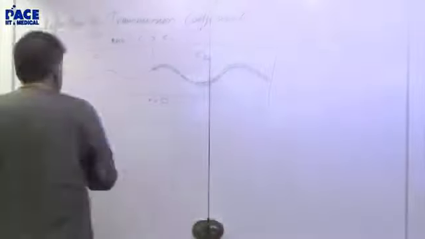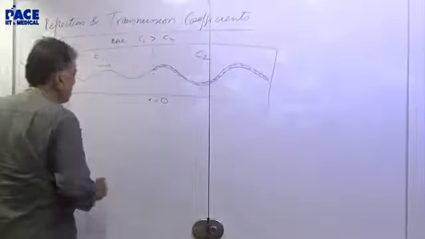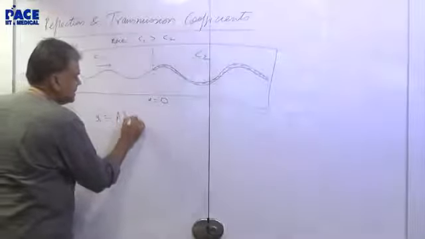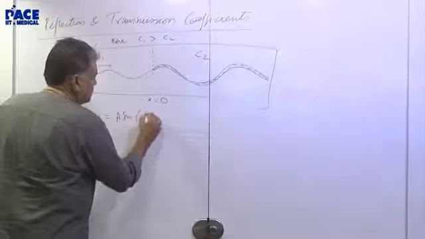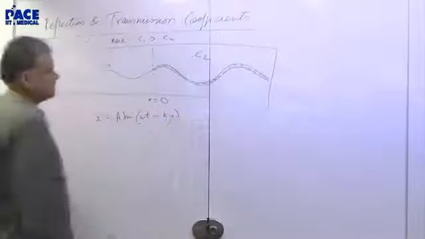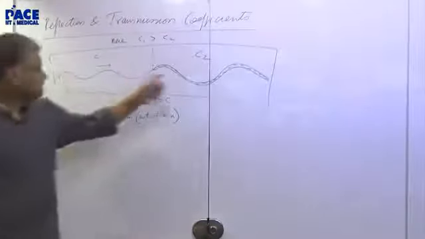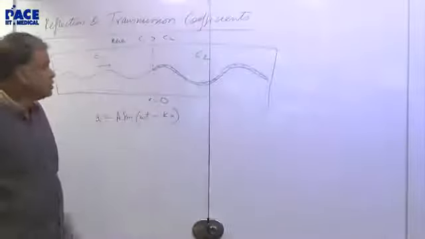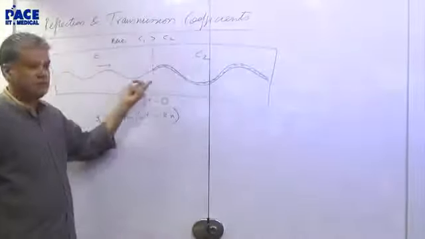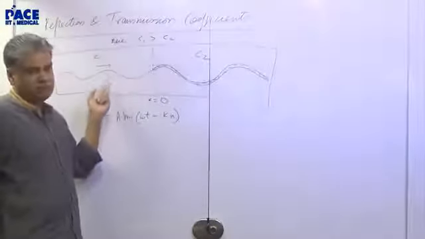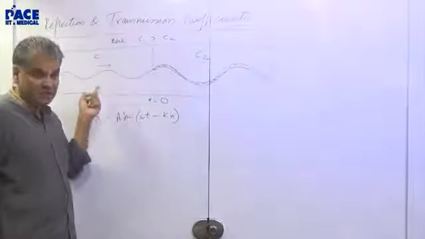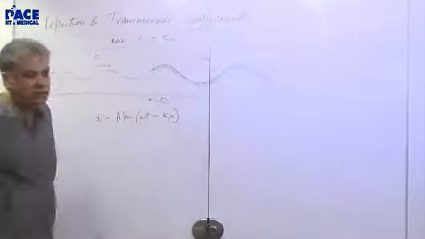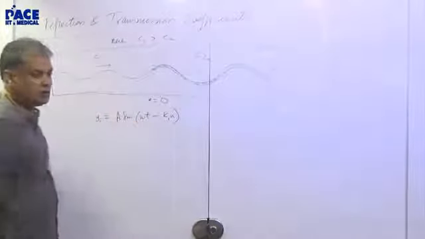Now let us take an incident wave going like this. This is the wave. So I can say the incident wave equals A sine omega t minus kx. Can I say like that? Yes. Now here, when a wave goes from one medium to another medium, the frequency remains same. So omega 1, omega 2 will be same, I'll call it omega, but the lambda won't be same, because if both are same, how will the speed be different? So the wavelength is different. So here I would call it k1, not k. Omega t I am not changing.